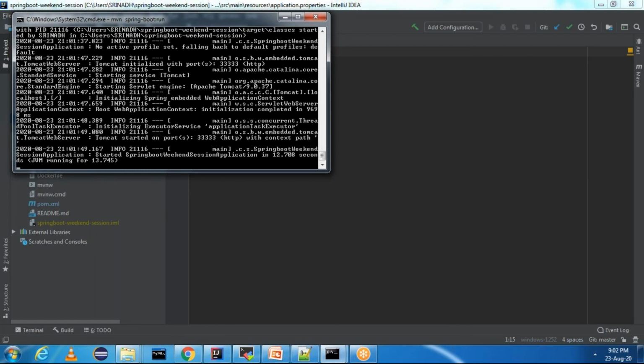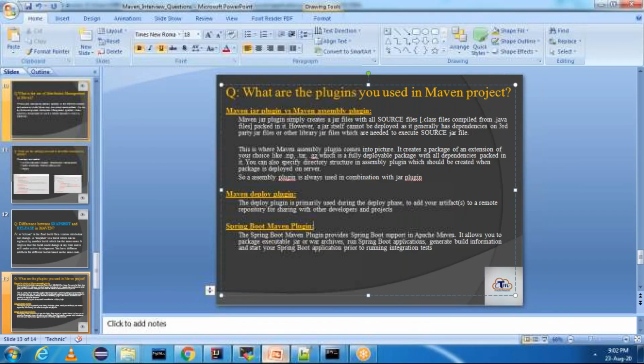These are the four plugins which many people will ask about in interviews, or you can use directly in the project: Maven jar plugin, Maven assembly plugin, Maven deploy plugin, and Spring Boot Maven plugin. Basically, Spring Boot Maven plugin provides support for Spring Boot in Apache Maven. It allows you to package your application as an executable jar file, and you can run that jar file directly. Okay. Thanks everyone for watching this video.